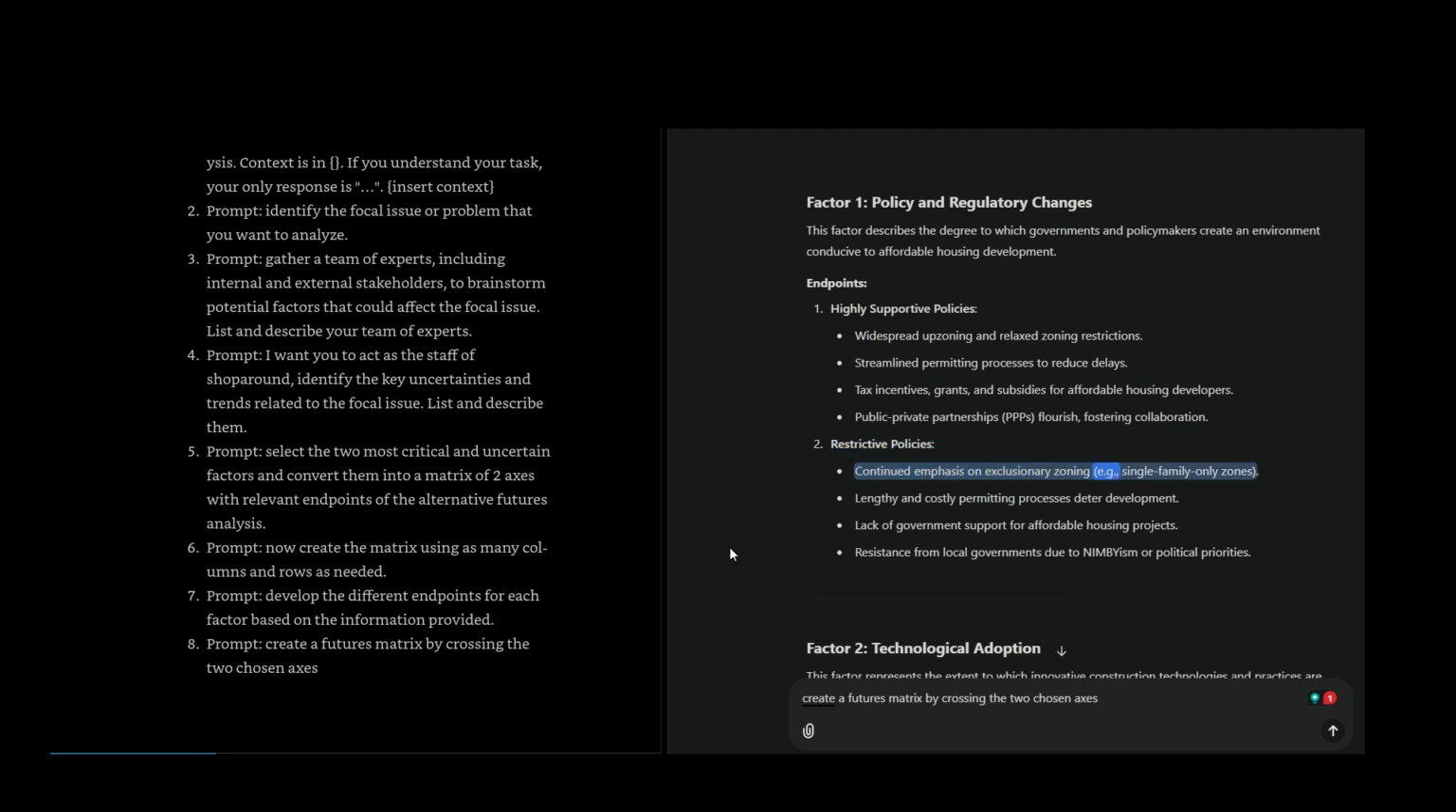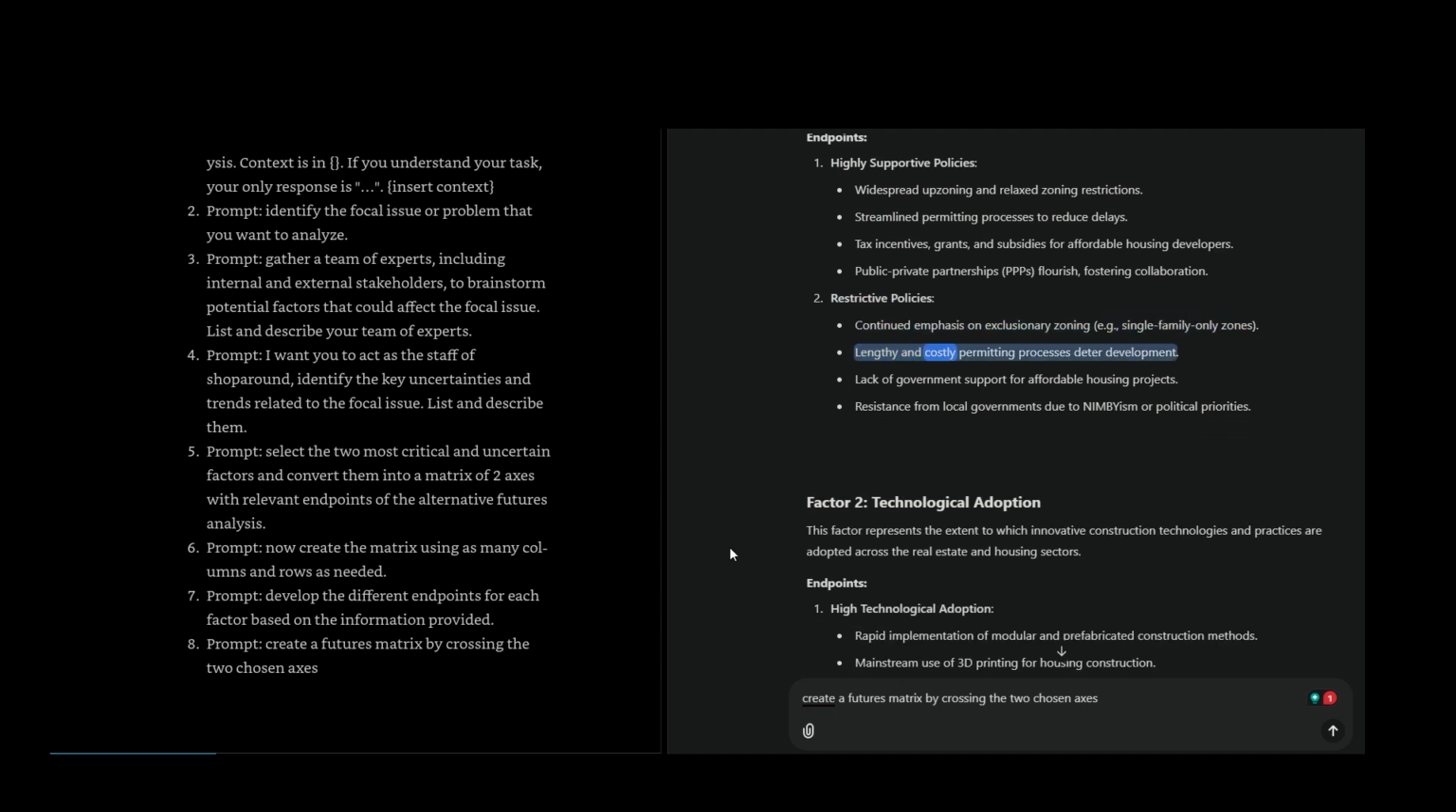Restrictive policies: continued emphasis on exclusionary zoning, e.g., single-family-only zones. Lengthy and costly permitting processes deter development. Lack of government support for affordable housing projects. Resistance from local governments due to NIMBYism or political priorities.